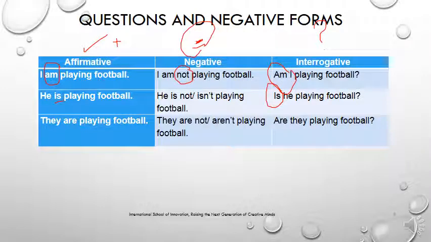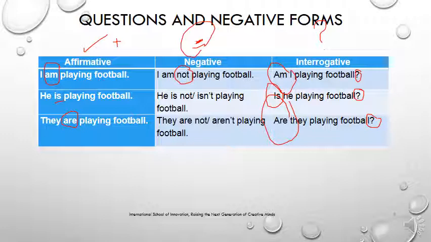Is he playing football? They are playing football. Are is the helping verb. They aren't or are not playing football, and I always start my question with the helping verb. Are they playing football? Okay, and you never ever forget the question mark at the end of the interrogative sentence, because this shows that it is an interrogative sentence.